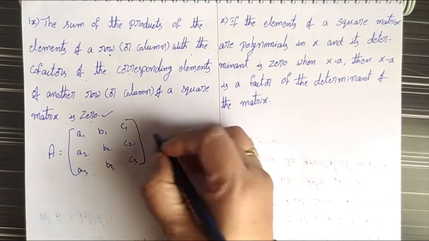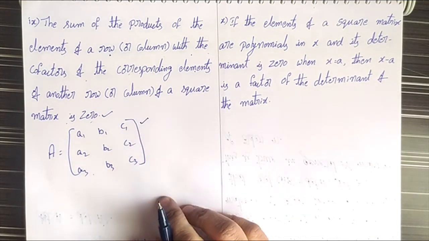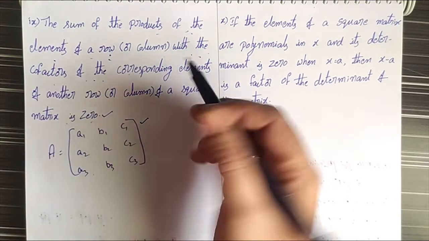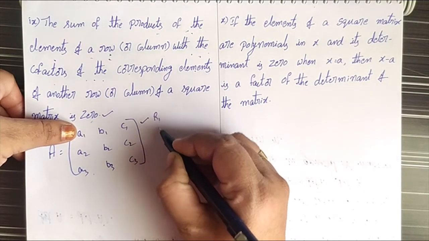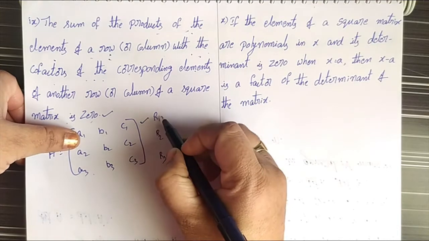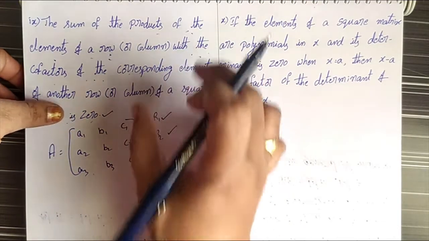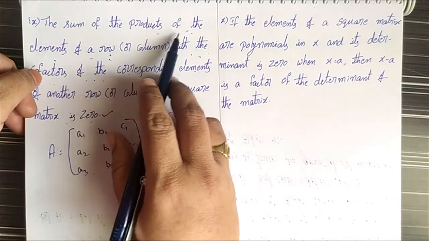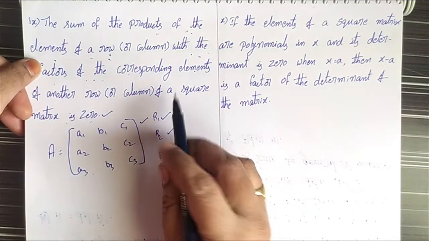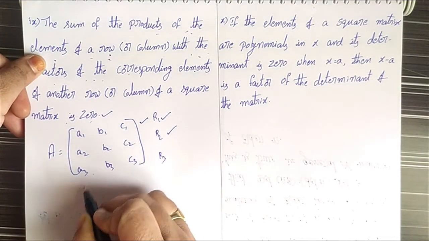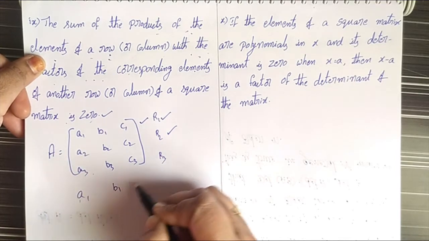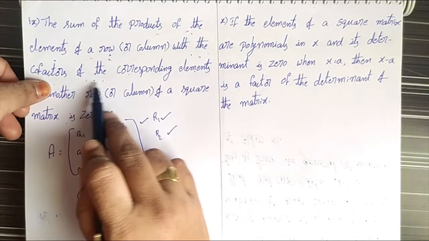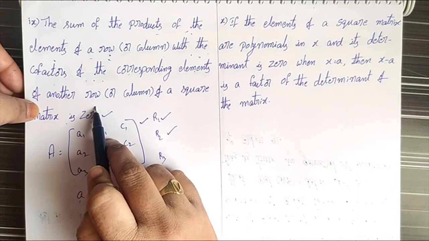That means we can select any one of the rows, and take the products of the elements of a row with the cofactors of the corresponding elements of another row. If we take R1, R2, R3, we can use R1 and R3 rows in this. For explaining this property, we can use R1 and R2 rows. Take the elements of any one row. We can take the R1 row. R1 row elements are A1, B1, C1. Sum of the products with the cofactors of the corresponding elements of another row.